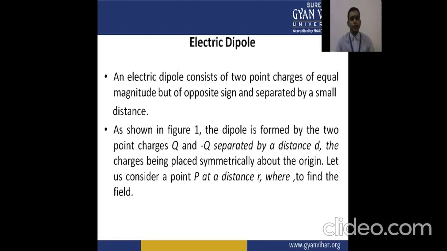An electric dipole consists of two point charges of equal magnitude but of opposite sign and separated by a small distance. The electric dipole consists of two point charges.